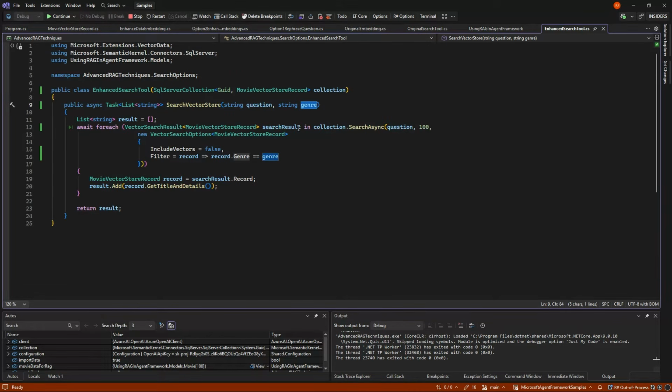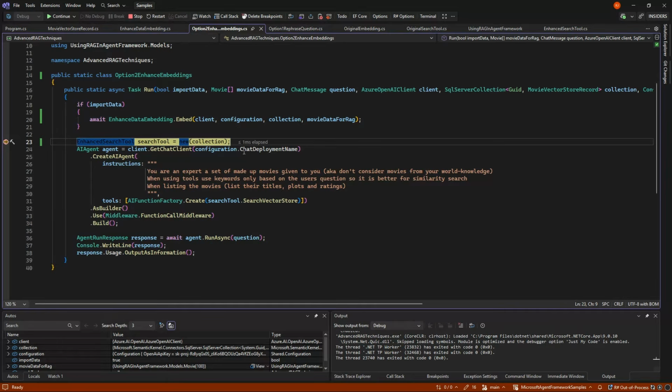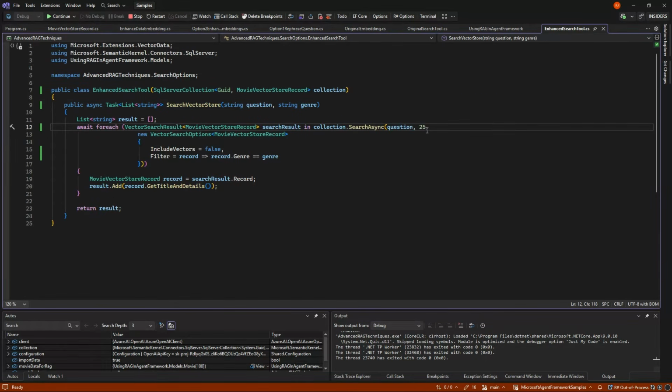And that might mean, if you ask a question that has nothing to do with genre, what should the AI do about that? We could make it optional, like this. So there's all these things you can tweak. But what we're doing here is we're gonna make a filter on the search, and we're not gonna have 100, we're gonna have the 25 in here. So we only want the 25 back, but only the ones that actually have the genre it's being asked for.